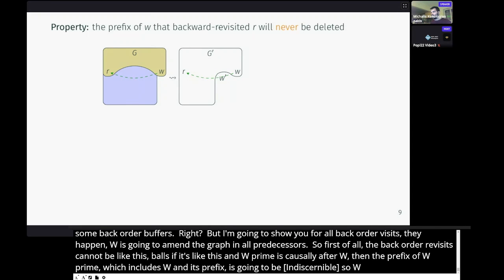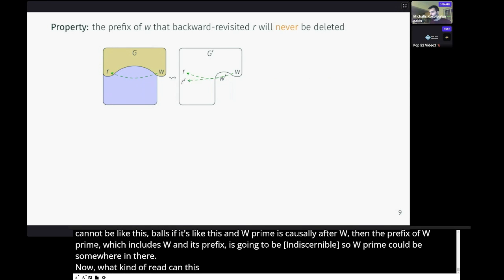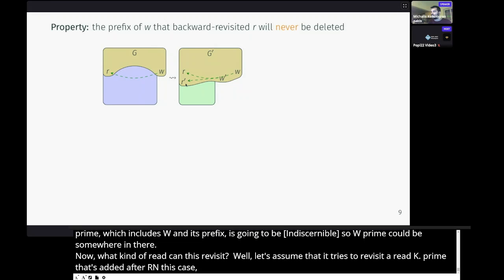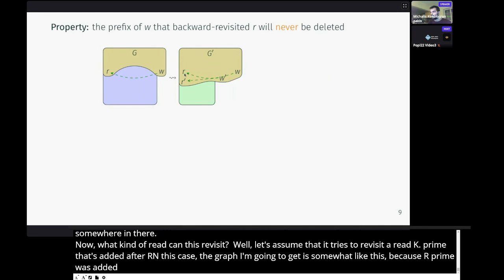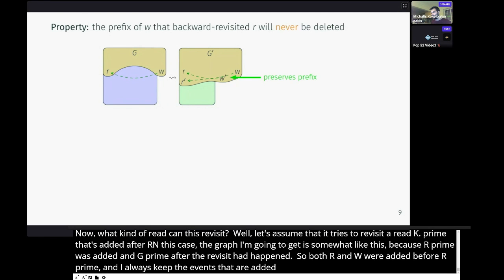Now, what kind of reads can this revisit? Well, let's assume that it tries to revisit a read R prime that's added after R. In this case, the graph that I'm going to get is somewhat like this, because R prime was added in G prime after the revisit had happened. So both R and W were added before R prime, and I always keep the events that are added before a read that's being revisited. So in this case, W and its prefix are being preserved.